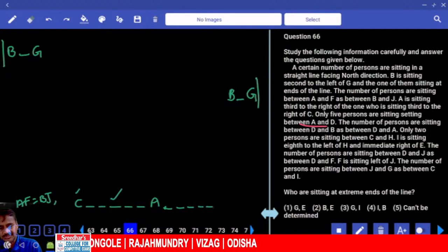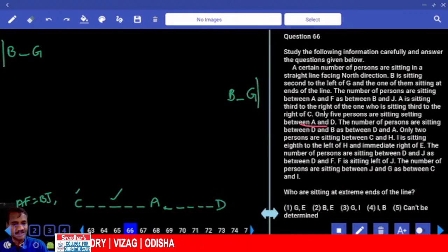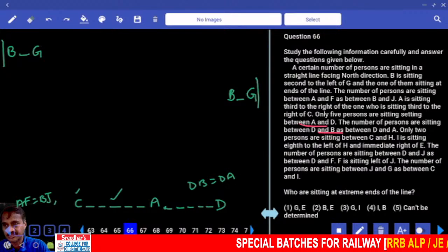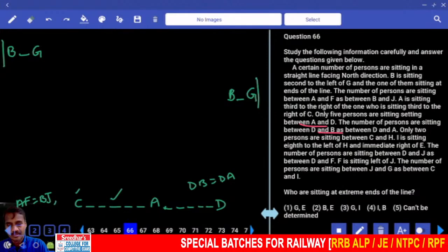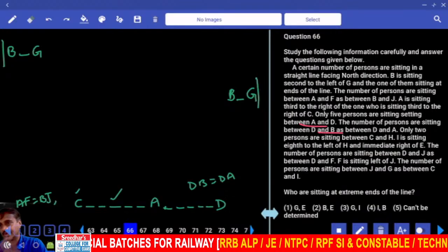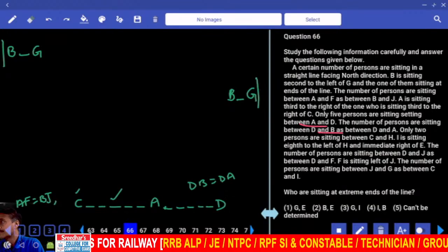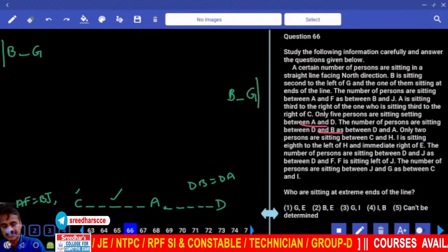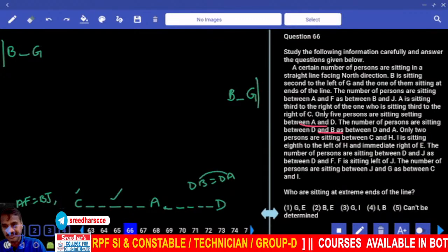How many persons are there? 5 persons. A is exactly between C and D. The number of persons between D and B, and D and A, is the same. Now D and B, D and A, 5. Between D and B you need to have 5. Clear? Hence D must be exactly between B and A.